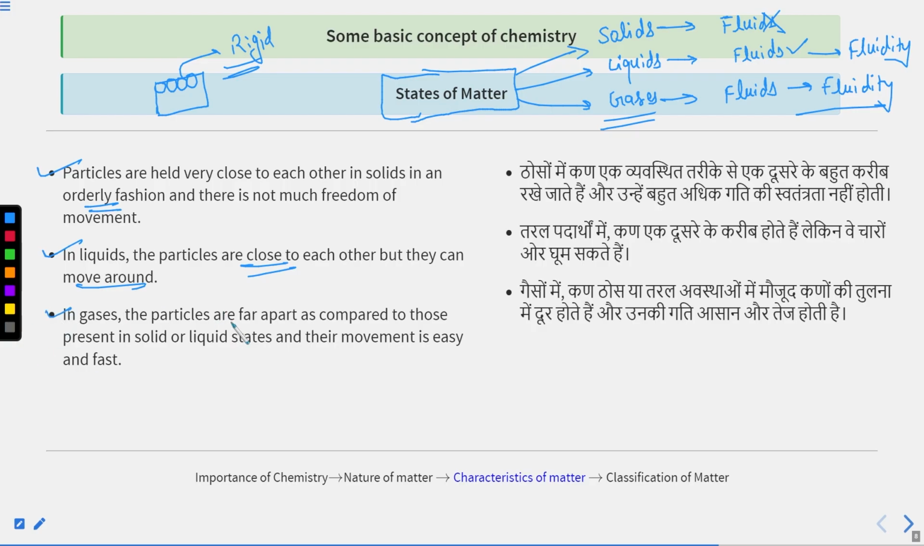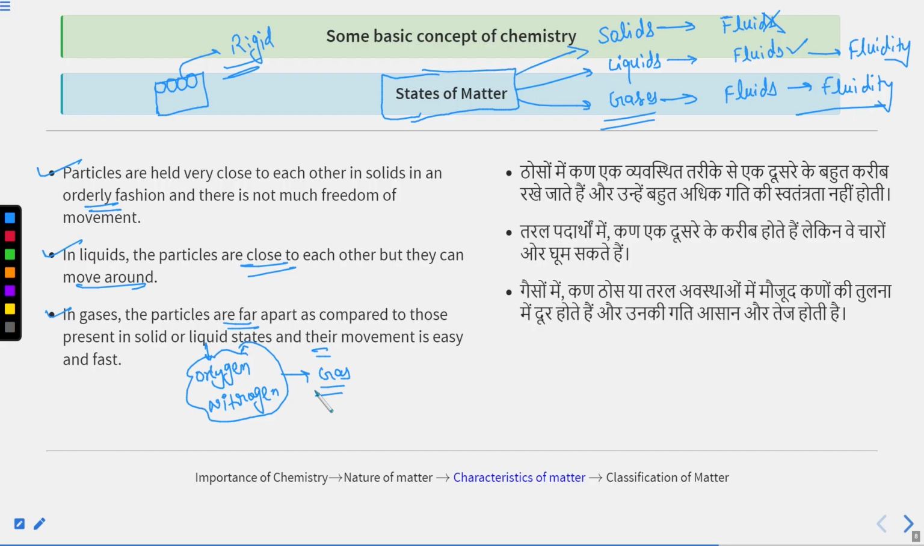In gases, the particles are far apart as compared to those present in solid or liquid state, and their movement is easy and fast. Gases are also known as fluids. Liquids and gases are not rigid in nature. They have fluidity. They can flow, like oxygen gas.